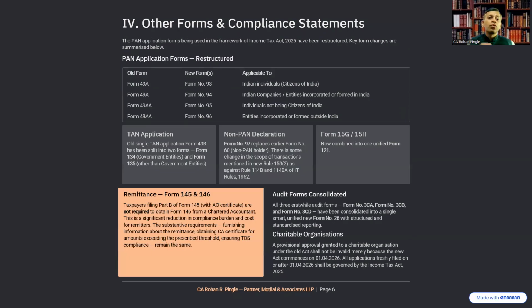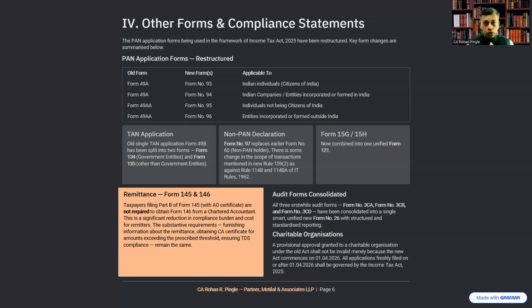Let's move further. Other forms and compliance statements. The PAN application forms being used in the framework of Income Tax Act 2025 have been restructured. The form number for the corresponding form 49A is now 93. For 49A, it is now 94. For 49AA, it is now form 95 or 96, that is, it is split into individuals not being citizen of India and entities incorporated or formed outside India. So earlier 49AA was only one, but now it is split into two forms, form 95 and form 96.